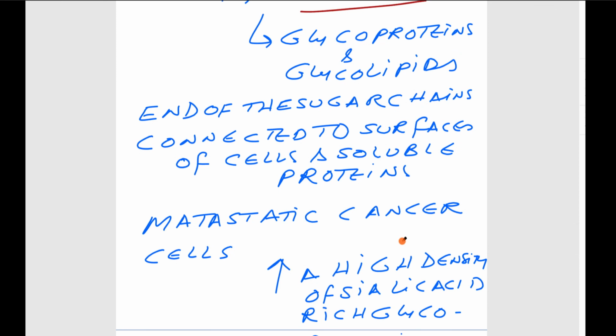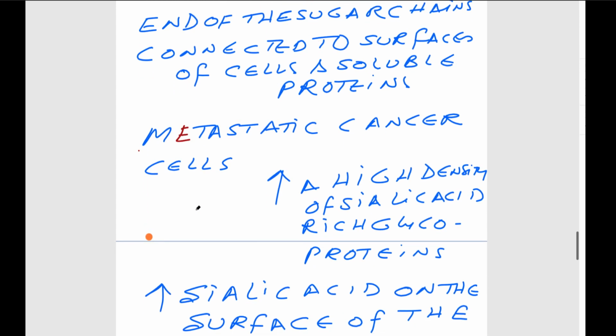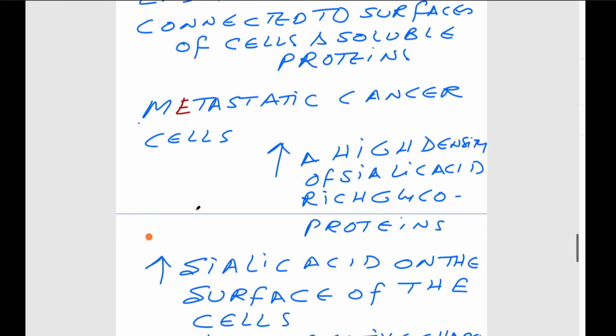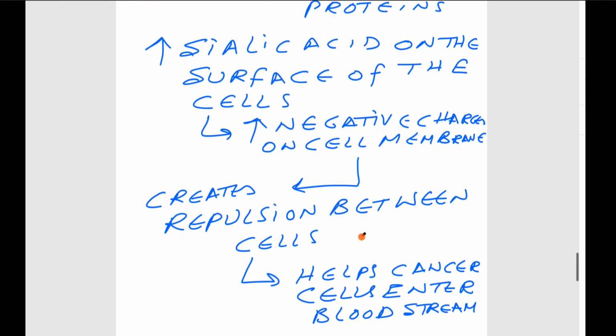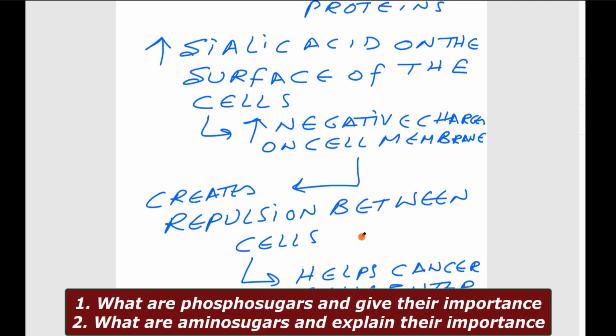In pathological conditions, suppose you take the metastatic cancer cells, what happens? These cells express glycoproteins which have a high density of sialic acids. Because of the presence of sialic acid on the surface of the cells, there are high negative charges on the cell membrane that create repulsive forces between the cells, which helps the cancer cells to enter the bloodstream. The spreading of the cancer takes place.